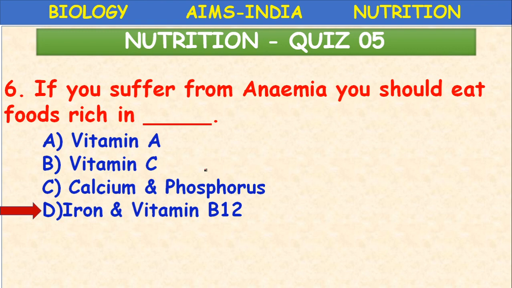So iron and vitamin B12. Vitamin B12 helps in the formation of RBC. Iron helps in the formation of hemoglobin. So the person suffering from anemia should eat food materials rich in iron and vitamin B12.